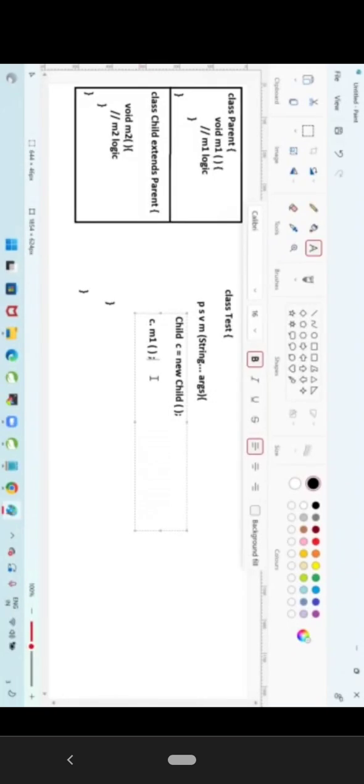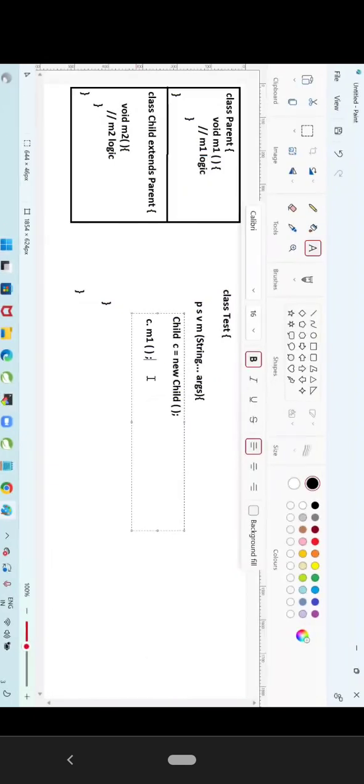Will it check the object? Why will it not check the object? Because parent is having the M1, I can directly call it. So is it valid or invalid? Valid. Child does not have, but parent is having. Can I say reusability? Yes, that is reusability. Then let's go to C dot M2.